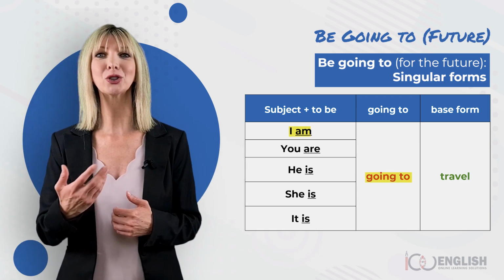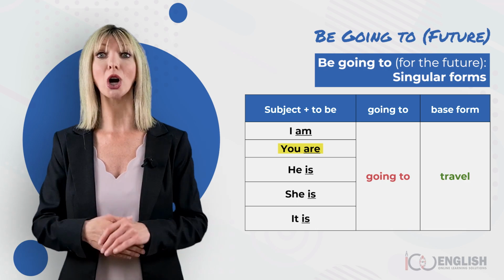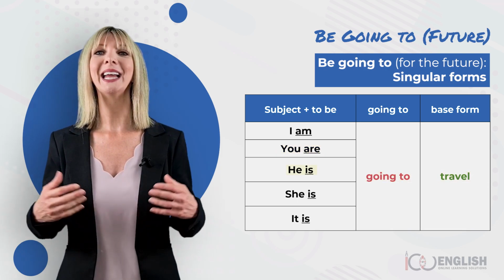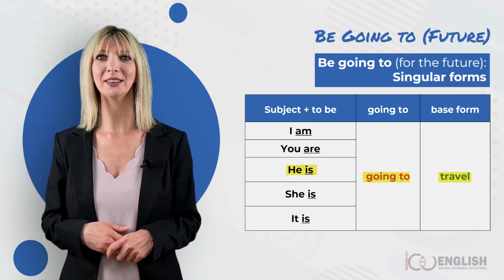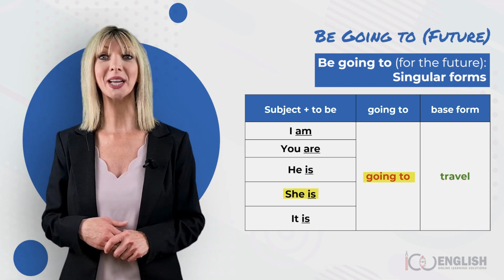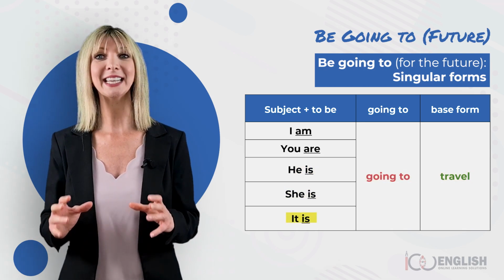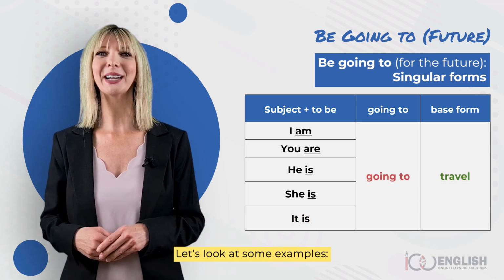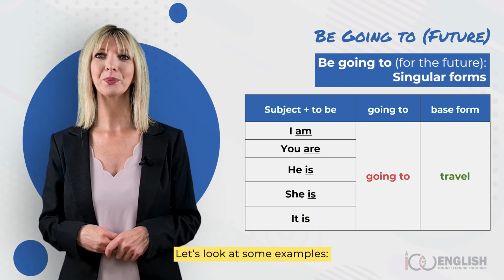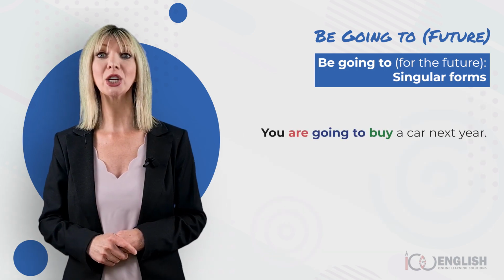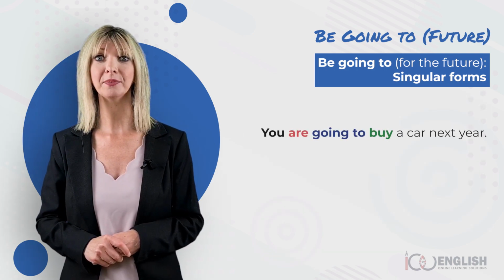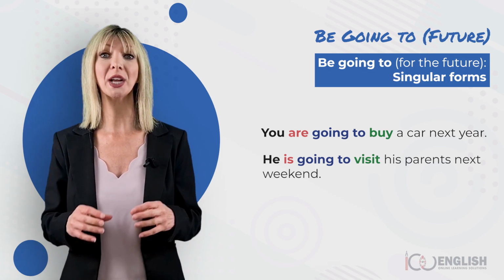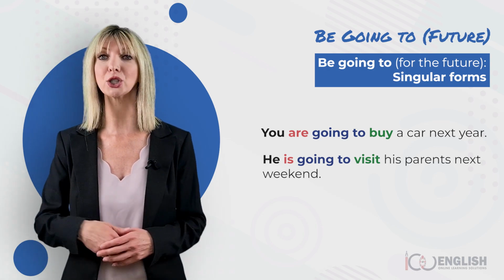I am going to travel. You are going to travel. He is going to travel. She is going to travel. It is going to travel. Let's look at some examples. You are going to buy a car next year. He is going to visit his parents next weekend.